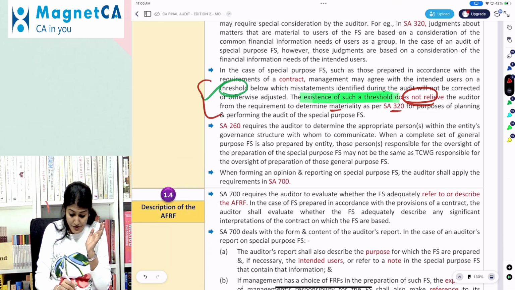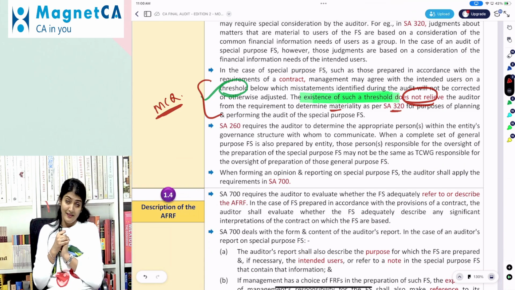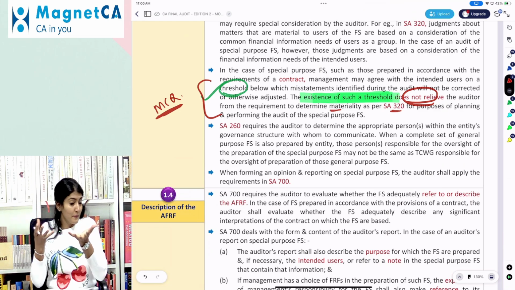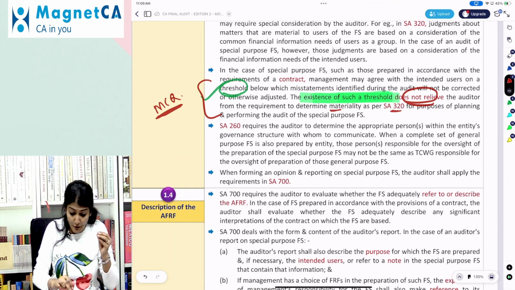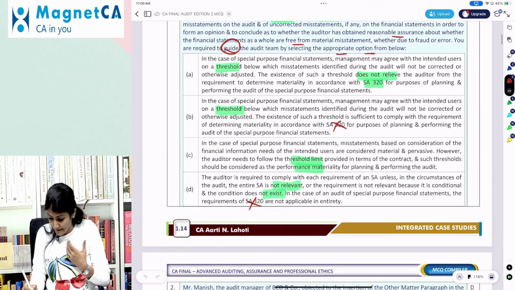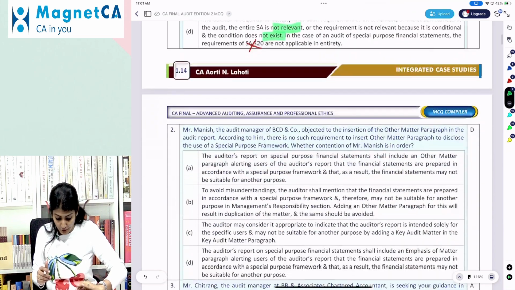Could you even imagine if this particular line has become an MCQ in the exam? That threshold of materiality may be given under the special purpose framework. However, that threshold does not relieve the auditor from determining the materiality in accordance with SA 320. So what would be the correct option? A would be the correct option.